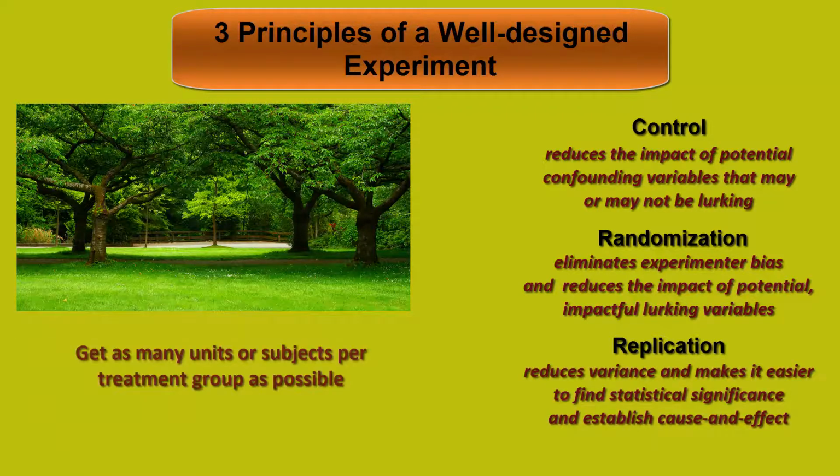Replication does not imply redoing the experiment. It suggests that we get as many units or subjects in the treatment groups as possible. We learn later in the course, and many of us have a sense of this already, that the bigger the sample size, generally the more accurate the results. It cuts down on random chance fluctuations, standard deviation, and allows us to more easily determine a statistically significant difference between parameters when a difference actually exists.